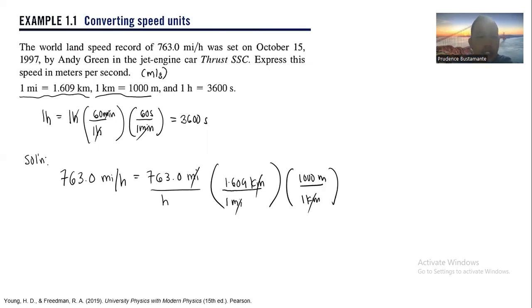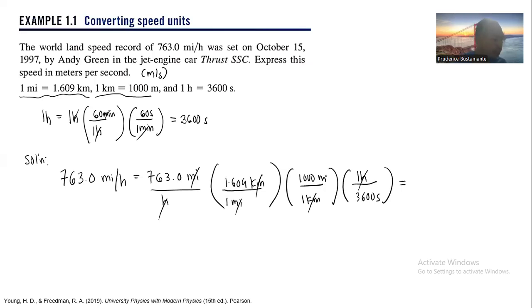However, you need to convert the hour to seconds. So to get the meters per second, we're going to use another conversion factor. Since this is in the denominator, we put this one in the numerator: 1 hour is equal to 3,600 seconds. You can cancel this one. So your unit now is meters per second.